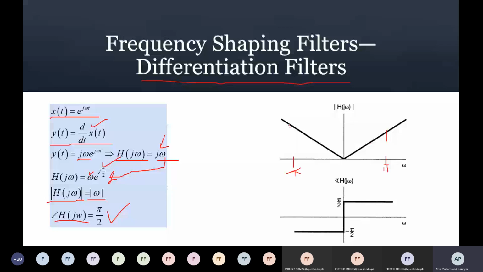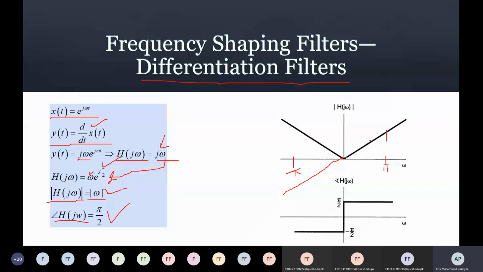So in the negative axis it will be linearly decreasing, and from 0 onwards it will be linearly increasing, right? What about the angle? The angle is fixed. You see, the angle is fixed here, pi by 2. So if I want to plot H of j omega, it must be like this one, right? We are computing just the magnitude here, so that is positive.